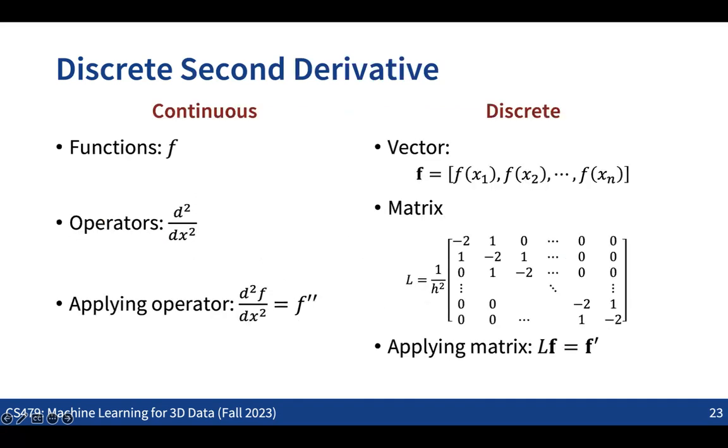We can also define another operator, which is the second derivative. Then that is also mapped to a matrix form like this. And basically by multiplying the function f with the Laplacian matrix, basically the second derivative matrix, we can get the second derivative of the given function.